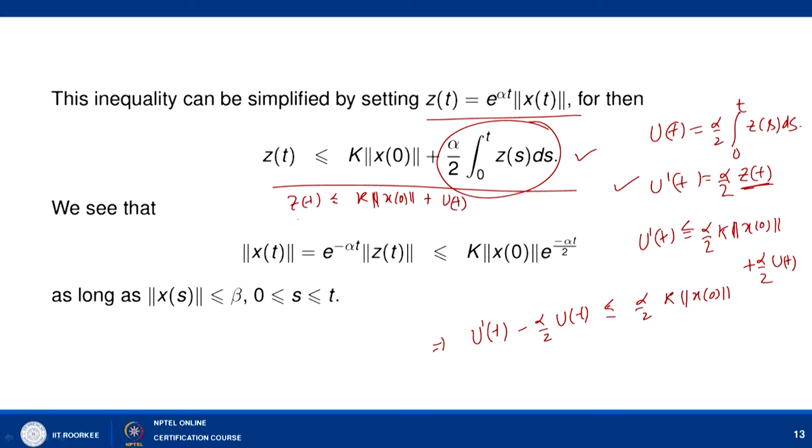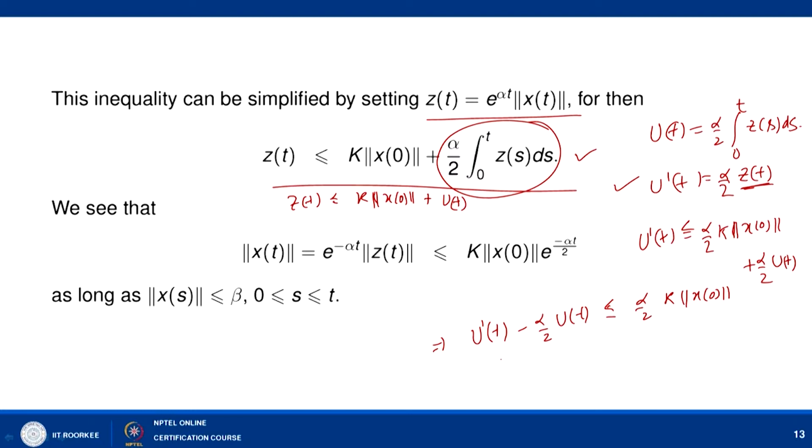So, now using the bound of z(t), I can write down u'(t) is less than or equal to alpha by 2 k times norm of x0 plus alpha by 2 u(t). So, we can write down u'(t) minus alpha by 2 u(t) is less than or equal to alpha by 2 k times norm of x0. Now, this we can solve in terms of u(t) here.